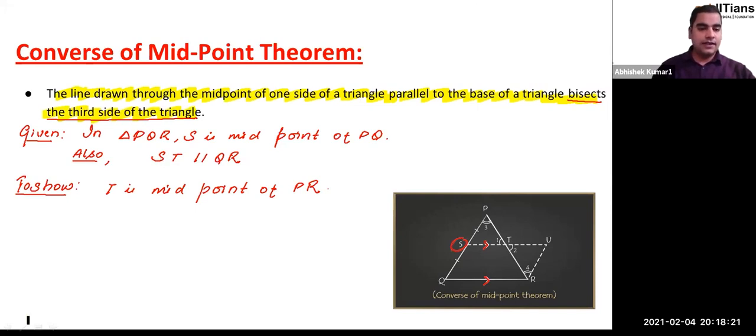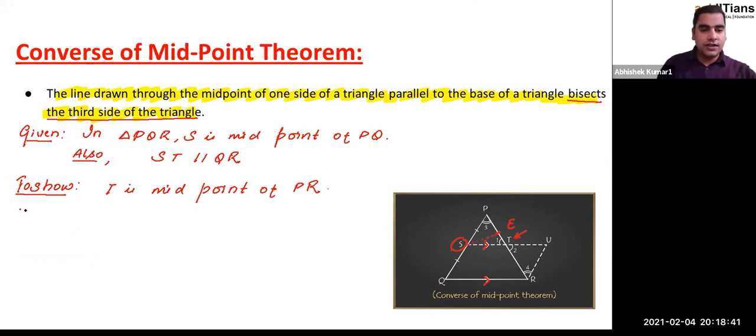The construction that I'm going to do here is this. I'm going to assume that this point T is not the midpoint of PR. On the other hand, I'm going to choose one more point, you can say E, which is the midpoint of PR, and I'm going to join SE.